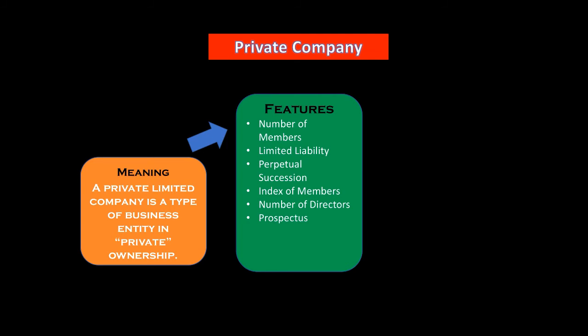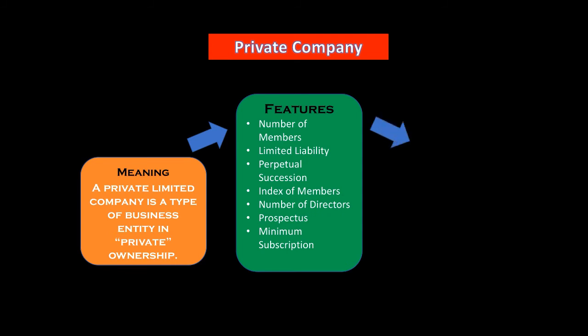Prospectus is a document that contains all the information about the company, the board of directors, the businesses and everything. The next point is minimum subscriptions. It requires a certain number of subscriptions, without which you cannot form the private company. When we discuss the difference between private company and public company, you will understand certain points that you might not be able to appreciate at this point in time. So don't worry. The rest of the things we are repeating, so it is easy to appreciate.